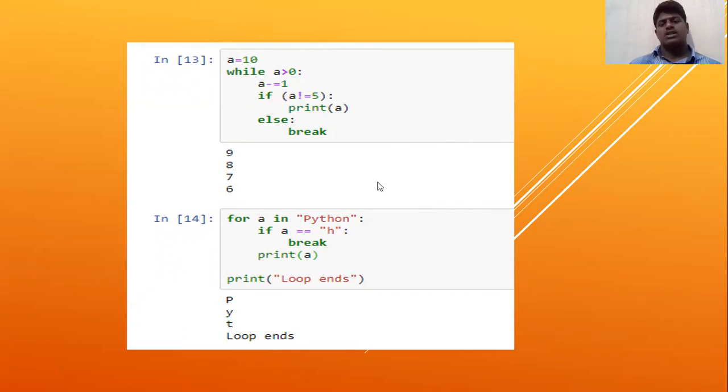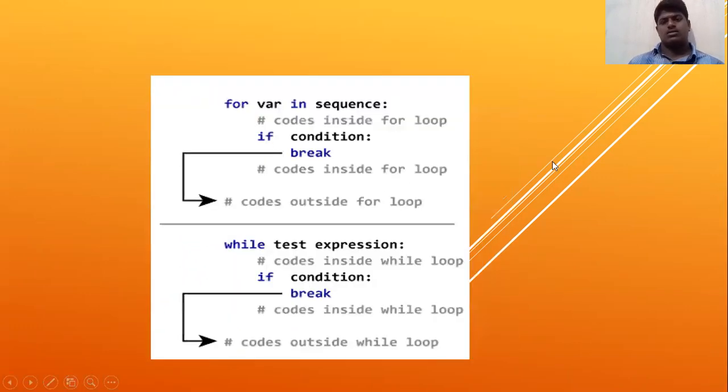We can see a few examples of how loops work with conditions. For a for loop over a sequence, if the condition breaks, the code goes outside the loop. Also for a while loop, if the condition is true, the code inside the loop runs. If the condition is false, it breaks and the code goes outside the loop.